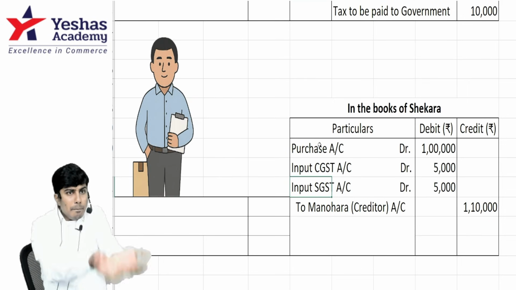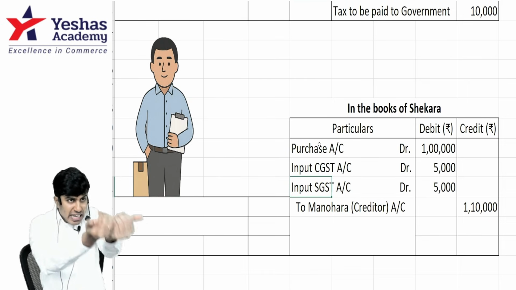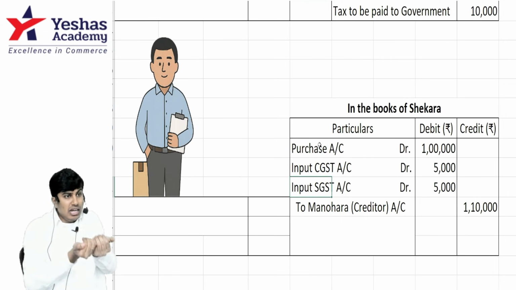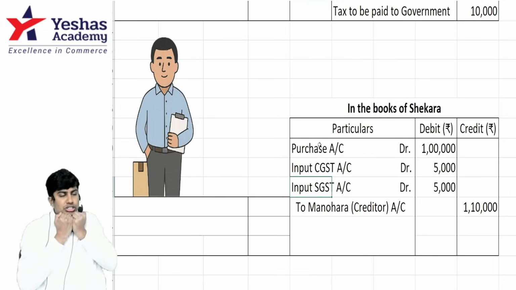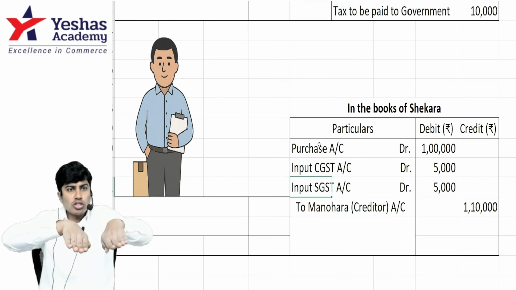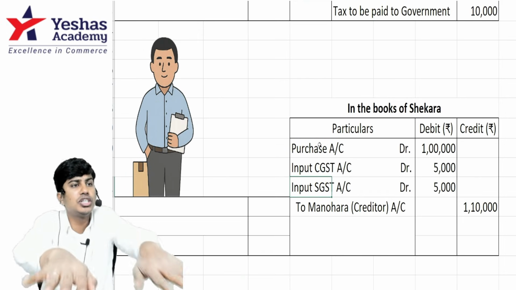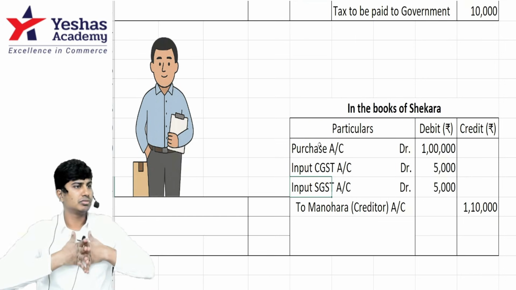When you buy, goods are coming in. In the process of goods coming in, whatever GST you pay is called input CGST, input SGST. When you sell, goods are going out. In the process of goods going out, any GST that you compute is called output CGST and output SGST.